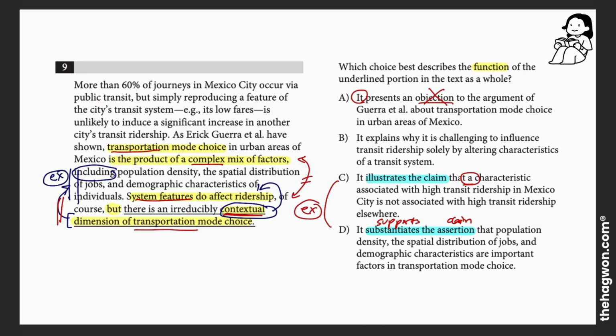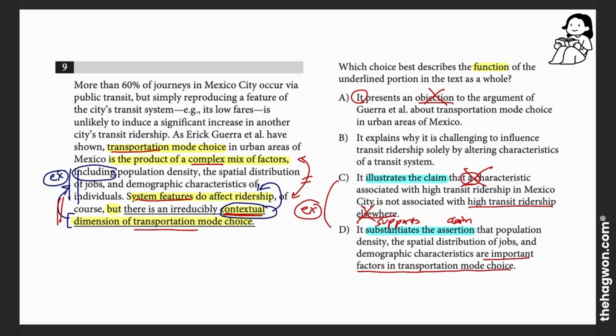Well, we're not in that underlined sentence talking about a single characteristic, and we definitely didn't talk about high transit ridership elsewhere. Anywhere else other than Mexico, urban areas of Mexico, never came out. So we're really not discussing that in the underlined portion. So C is incorrect. D then goes on to say, it supports the assertion that this list of factors are important factors in transportation mode choices.